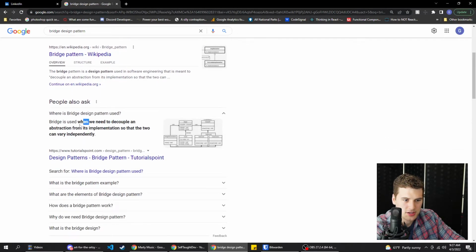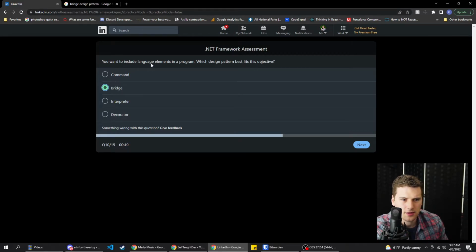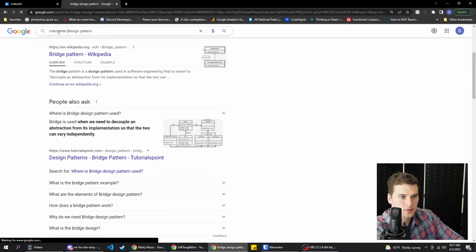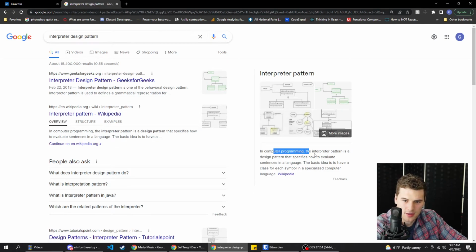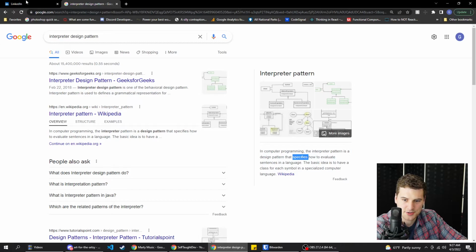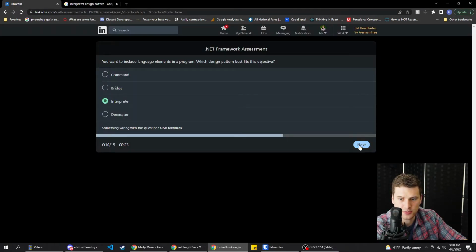When you need to decouple an abstraction from its implementation so that the two can vary independently. Include language elements. That doesn't seem right. I think it's this one. Interpreter design pattern: the computer program interpreter design pattern that specifies how to evaluate sentences in a language. See, this is talking about including language elements in a program, and that's talking about how to interpret or evaluate them, basically. So I think it's this one. We're gonna go with that.